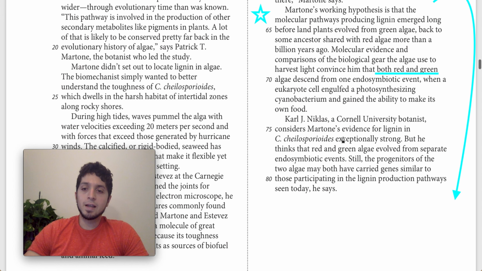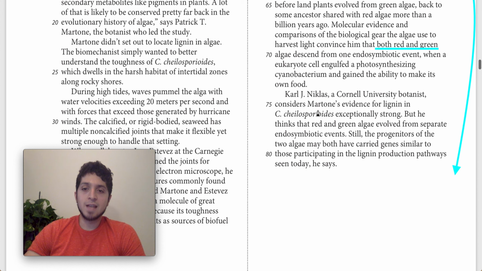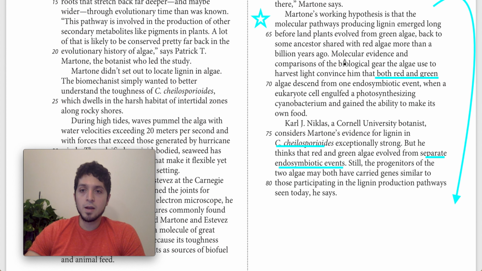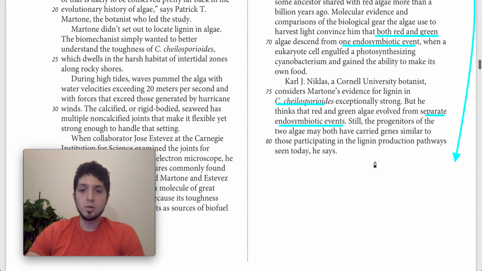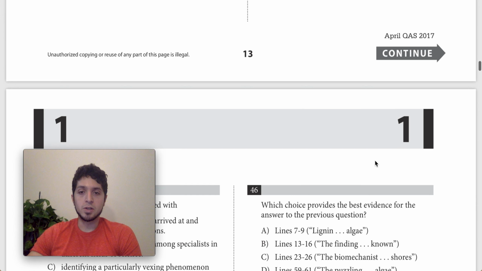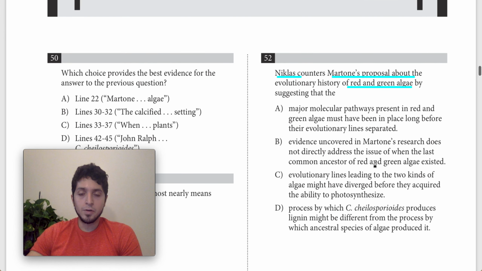So Niklas, he's going to counter that argument, and he says first, his evidence for the existence of lignin in this seaweed is strong, but then he goes on. He thinks that red and green algae evolved from separate endosymbiotic events. So that's the main issue: Martone thinks it was one endosymbiotic event, and Niklas thinks it was two separate ones. Then he says still the progenitors of the two algae, so the ancestors of the two algae, may have both carried genes similar to those, etc. So I think the main issue is just, is it one endosymbiotic event or is it two? Is it separate ones? So let's look for an answer choice that matches that.